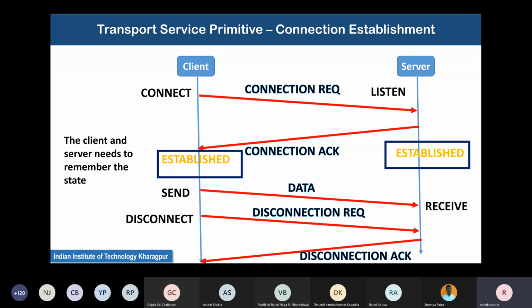However, this diagram completely ignores the fact that these segments flowing between the client and the server will eventually flow through the network layer. And this network layer gives no guarantee of when these segments will be transmitted to the server side, and whether at all they will be transmitted. It makes no guarantee about the delay, and it makes no guarantee about whether it will be transferred.